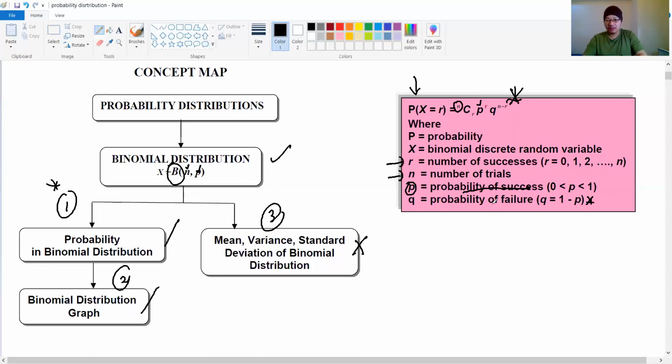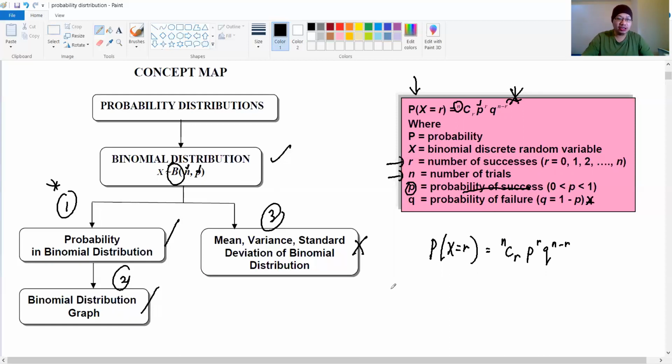Let me write again. The formula is like this: P(X = r) equals nCr. This one, go back to chapter 6, permutation and combination. This is the formula. But we combine it with small p to the power r, and small q to the power n minus r. So what we need to do is find all the elements here: n, r, p, q, etcetera. Then we can solve the problem.